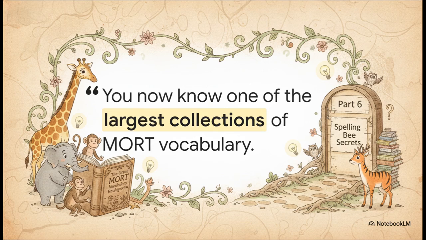Wow, you literally just mastered over 50 crucial terms today. You now possess one of the absolute largest collections of MORT vocabulary out there. But our journey isn't quite over yet. Are you ready to uncover the hidden traps, the false relatives, and the sneaky language clues that trip up even the greatest spellers? Join us next time for Part 6, where we expose the ultimate spelling bee secrets.